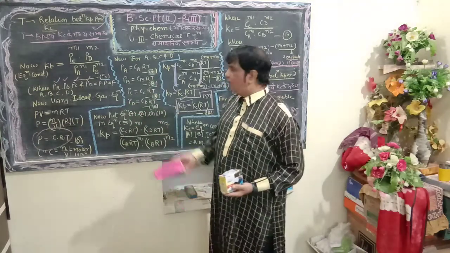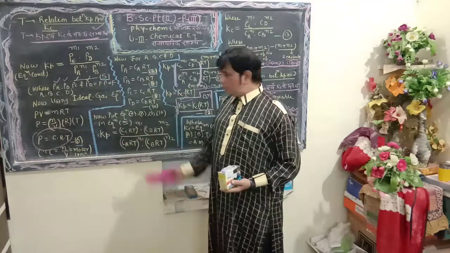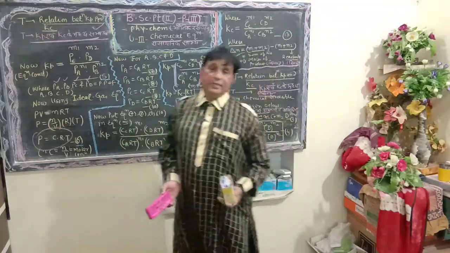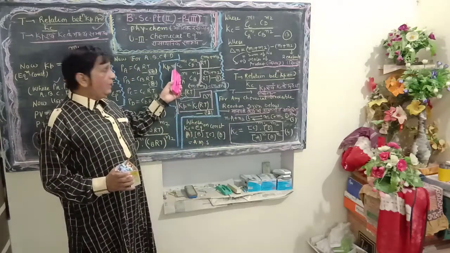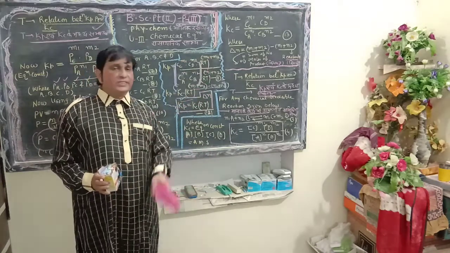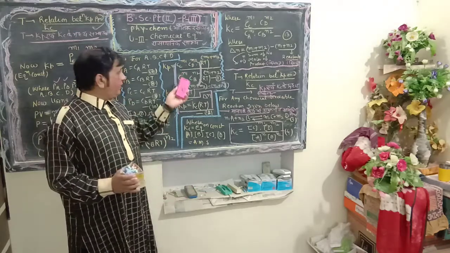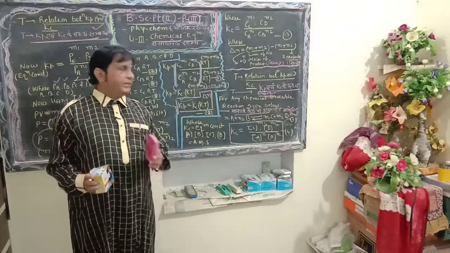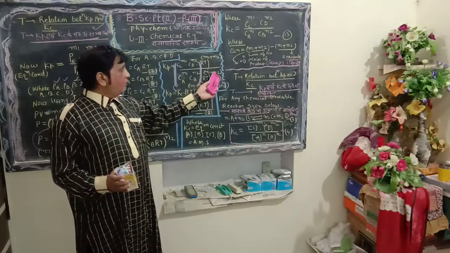Now we substitute the values of equations 7, 8, 9 and 10 into equation number 5. Kp equals the whole quantity, which we now separate. Kp = Cc to the power m1, Cd to the power m2, times RT to the power of the sum of moles m1 plus m2, divided by the concentration of A to the power n1 and the concentration of B to the power n2. Similarly, the sum of the moles of reactants gives RT to the power n1 plus n2.